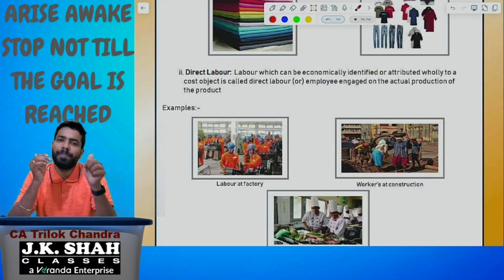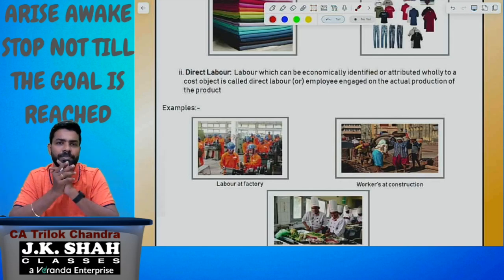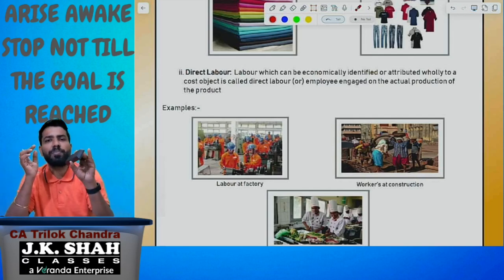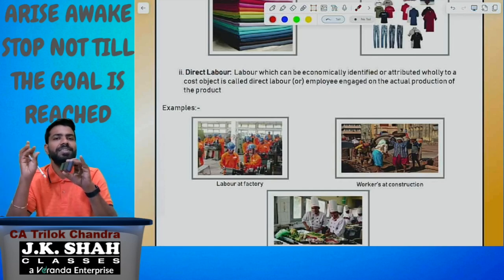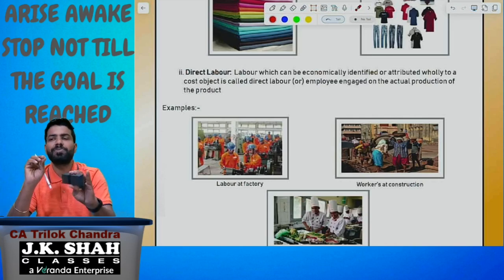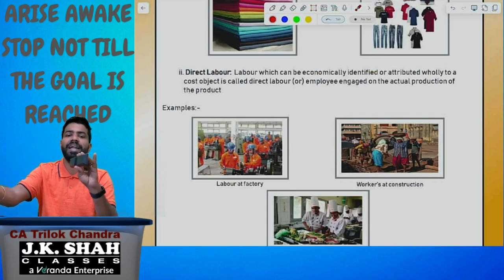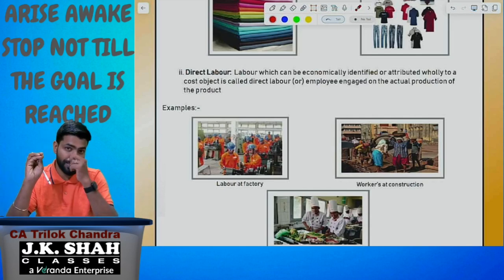The royalty will be paid based on the output or production. For every 1 unit of production, the royalty paid is 5 rupees. So 5 rupees is a direct expense. Are you understanding, all of you? So direct expense means the expense incurred that can be identified with one product. Such expense is called direct expense.